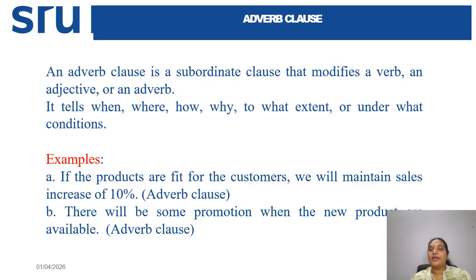And it also modifies an adjective or an adverb itself. And it tells when, where, how, why, to what extent, or under what conditions the sentence is expressed. So in this way you can see. If you can see the examples, if the products are fit for the customers, we will maintain a sales increase of 10%.